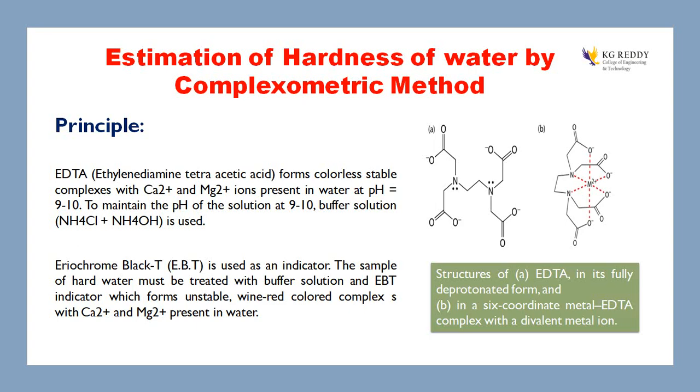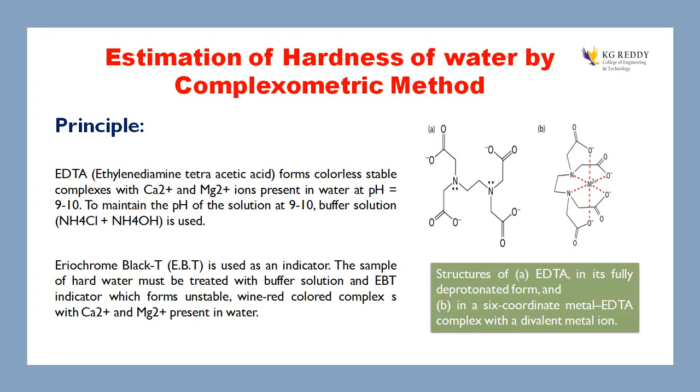To maintain the pH of the solution, we add 5 ml of buffer solution. The pH of the solution should be maintained at 9 to 10. What is the composition of the buffer solution? Ammonium chloride and ammonium hydroxide. Then add EBT indicator, and you will get wine red color. Then titrate it against EDTA solution. This wine red color changes to steel blue color, right?